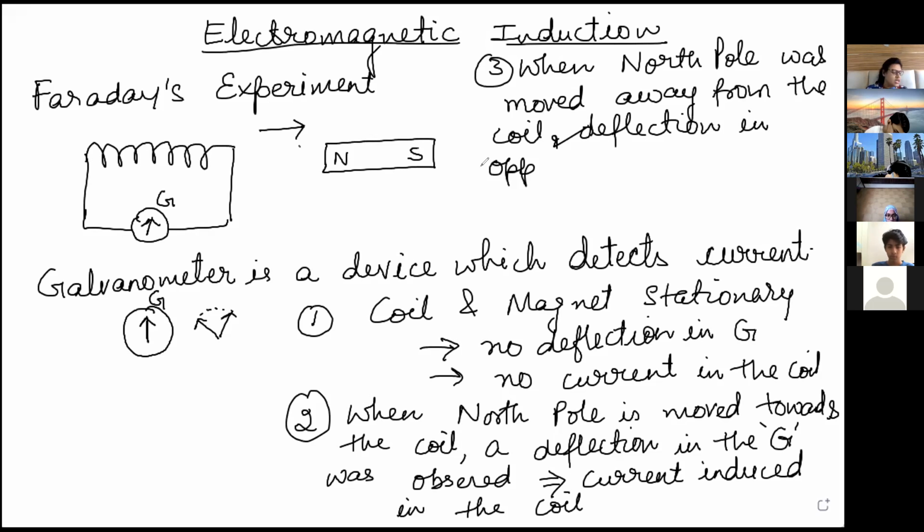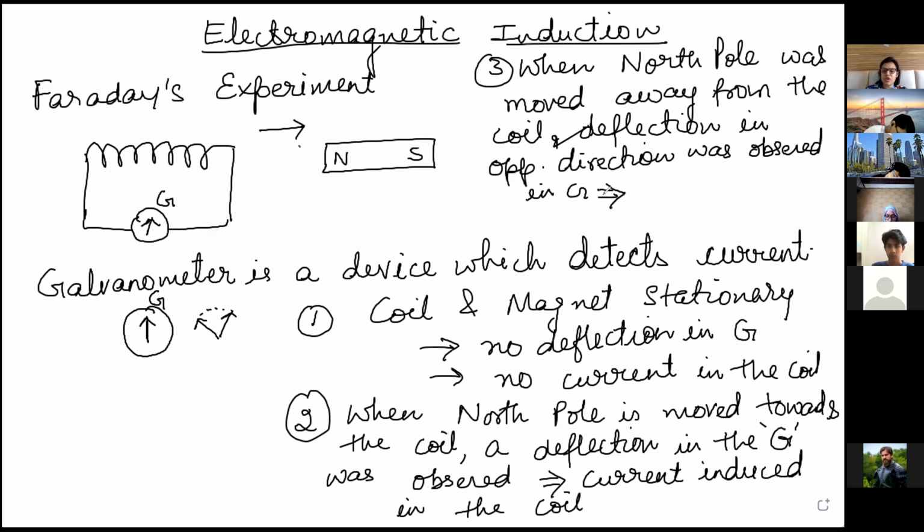Later on he drew inferences about what would have happened over here. So when north pole was moved away from the coil, deflection in opposite direction was observed in G. Okay, inference also I am writing over here.